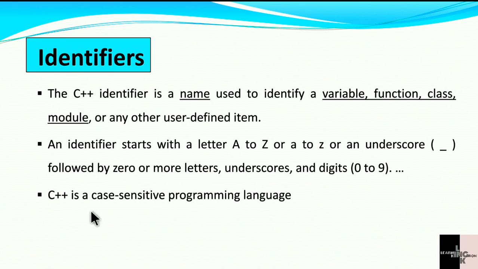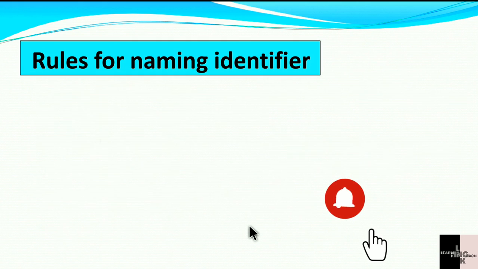Okay, C++ is a case sensitive programming language. Here case sensitive means that capital letters and small letters are different. If you use capital A and small a, it recognizes them as a different keyword, a different identifier. For that reason it is case sensitive.